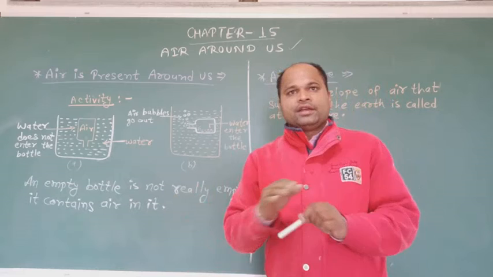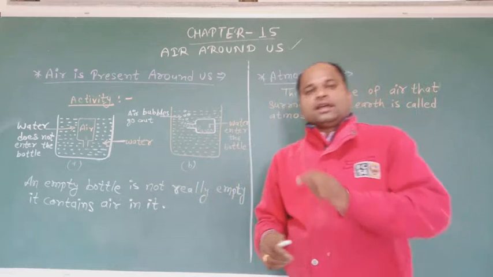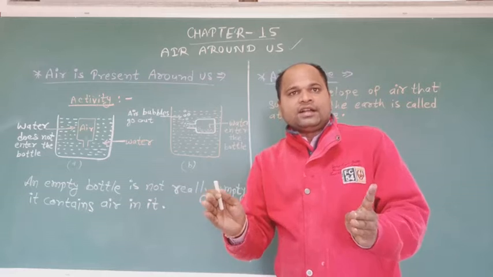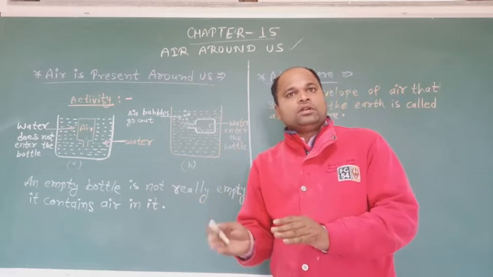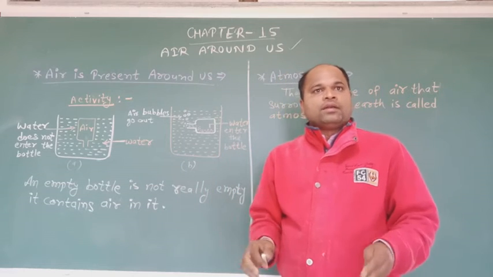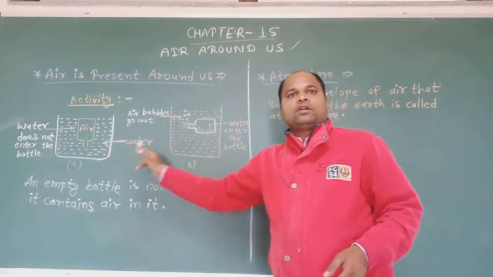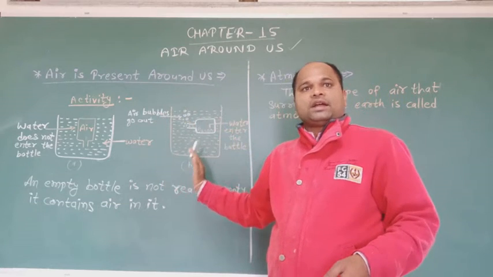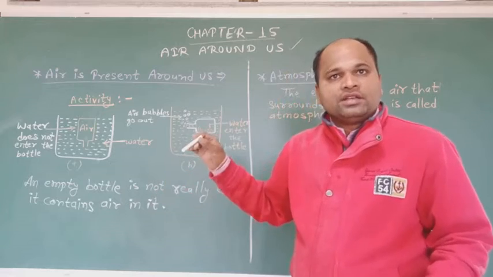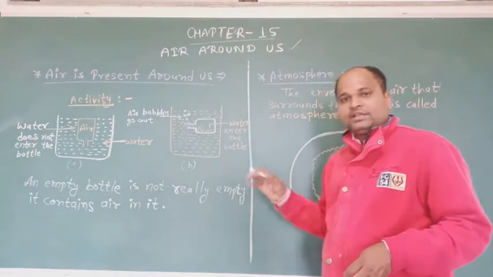For example, an empty bottle is not really empty. It contains air in it. Even if we turn an empty bottle upside down, the air remains in it. We can show this by performing a simple activity. This picture shows a simple activity that air occupies space and that even an empty bottle is full of air. Students, I will explain this activity.